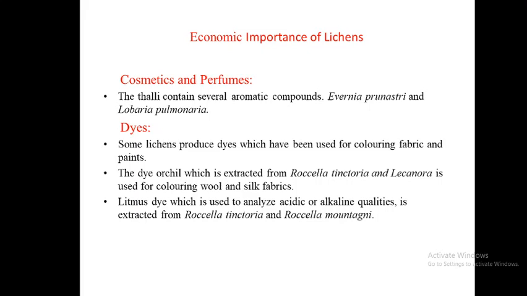Litmus, an important acid-base indicator dye in labs, is obtained from Roccella montagnei and Lecanora pustulata.